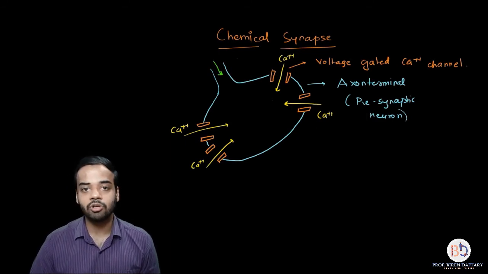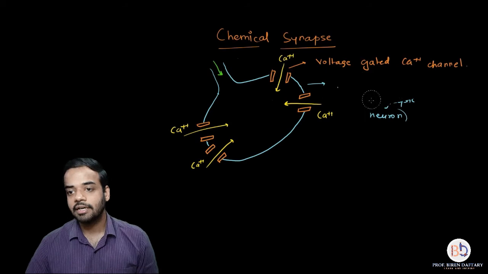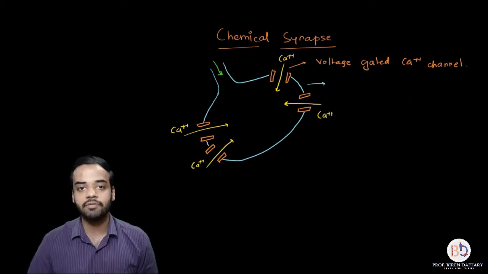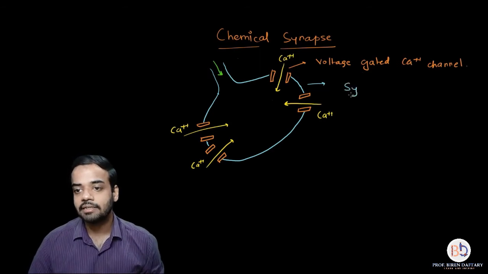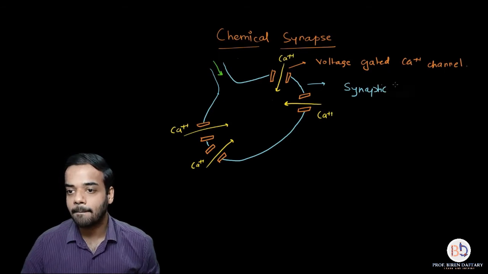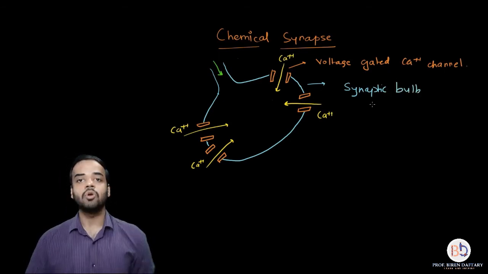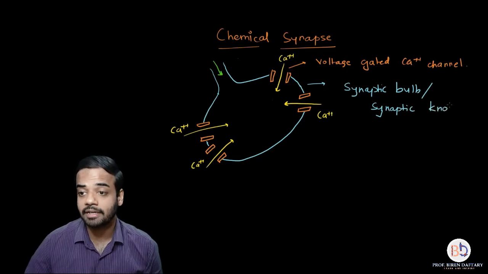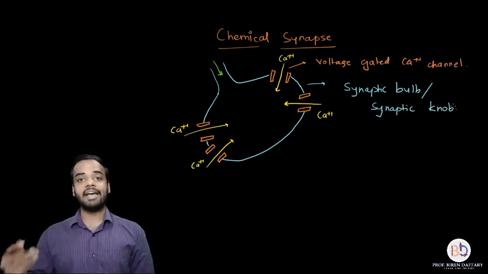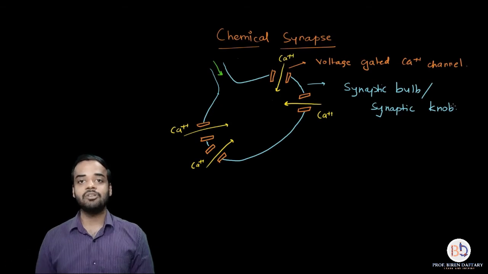I'm going to rub this axon terminal label and use a much better terminology for it, and that is synaptic bulb, or it is also called a synaptic knob. So the axon terminal of the presynaptic neuron is also called a synaptic bulb or synaptic knob.